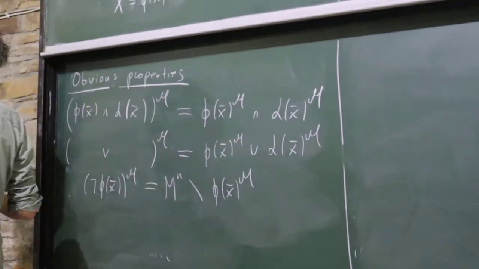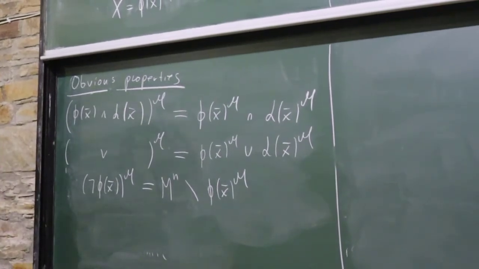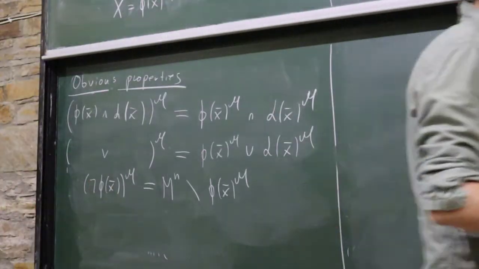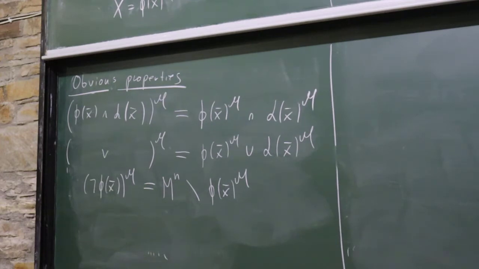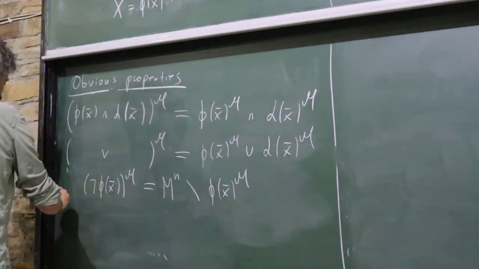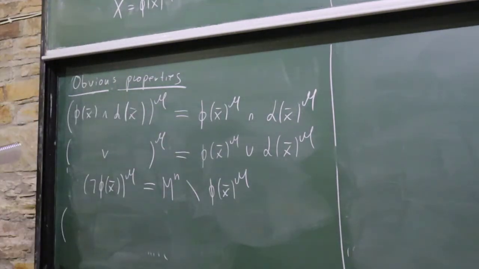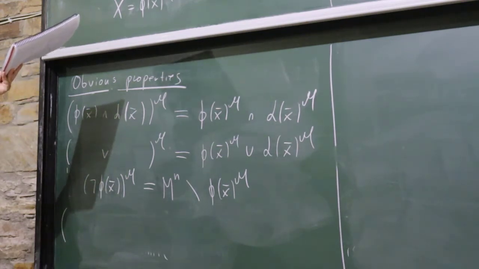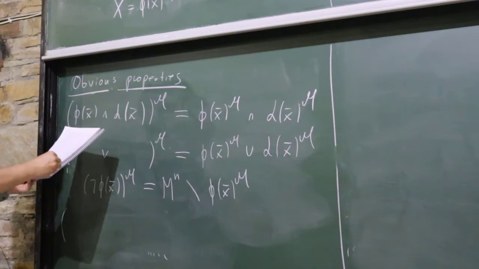Okay, so those are obvious, but now what happens with quantifiers? The existential quantifier is enough to understand everything, because the other comes by De Morgan's law and negation.